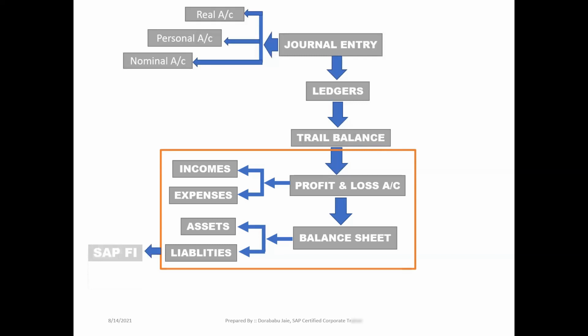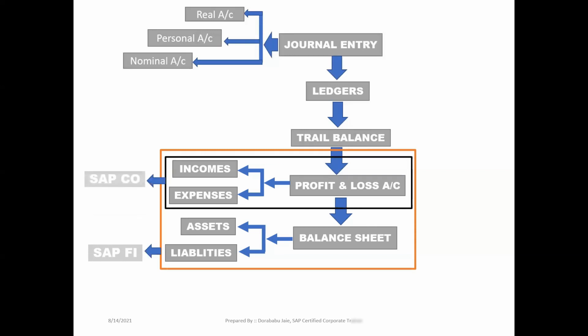Then in continuation, the transactions which belong to the profit and loss account, that may be incomes or expenses related transactions, we will take into SAP CO for the reporting purpose. But in the initial stage, all the transactions are recorded or posted at our SAP FI level. Then how is the data linked with SAP CO?